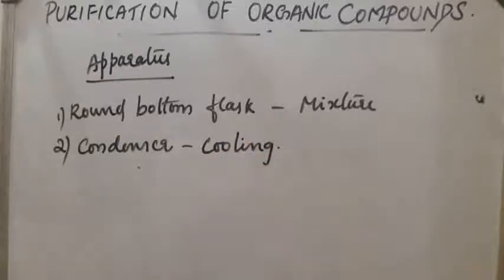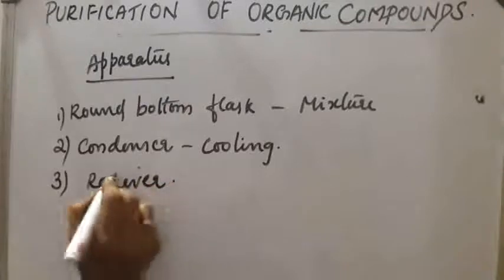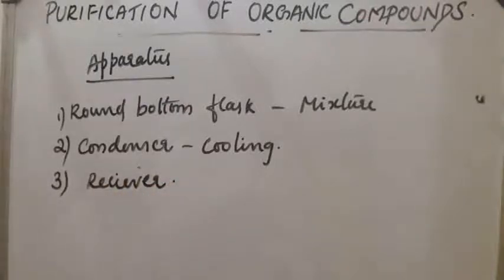This is the second part of this apparatus. Next, the cooled, separate individual organic compound gets collected in the receiver. First we collect the compound which has the low boiling point. Next, those compounds having a higher boiling point will vaporize later. Then again we collect this in the receiver. Like this we will get individual components. This is the method used in distillation.